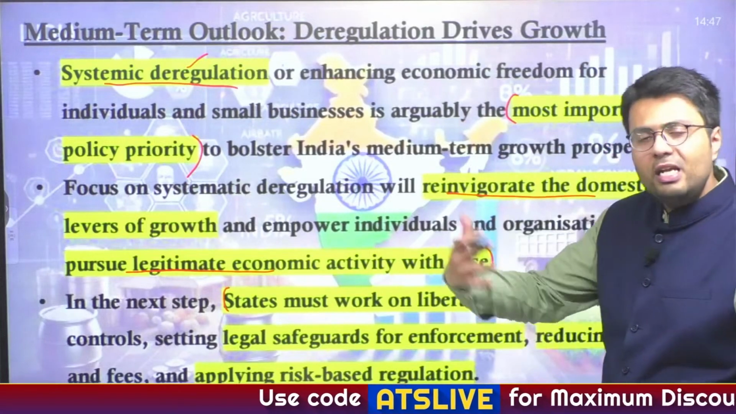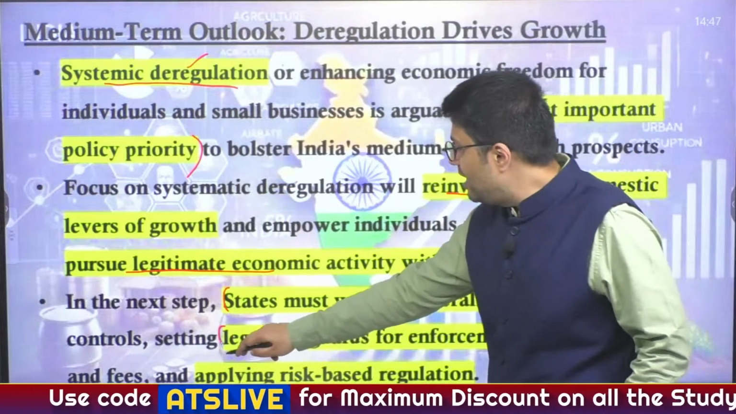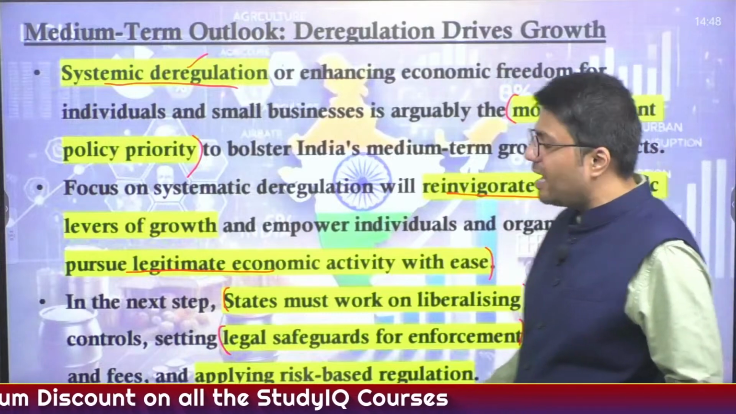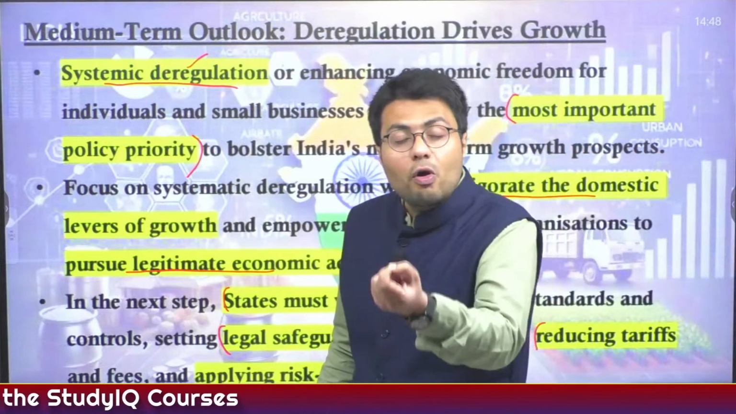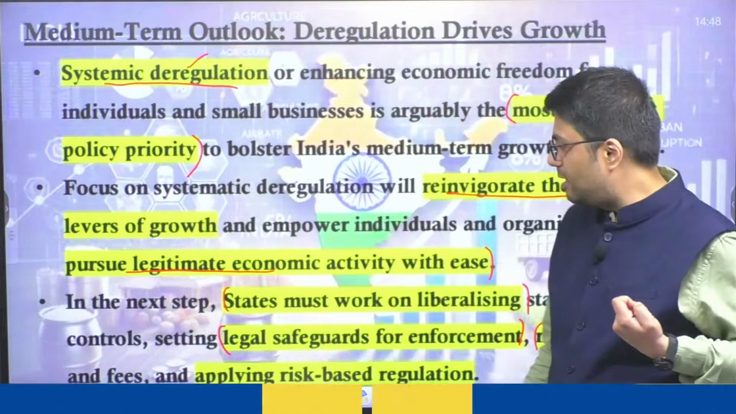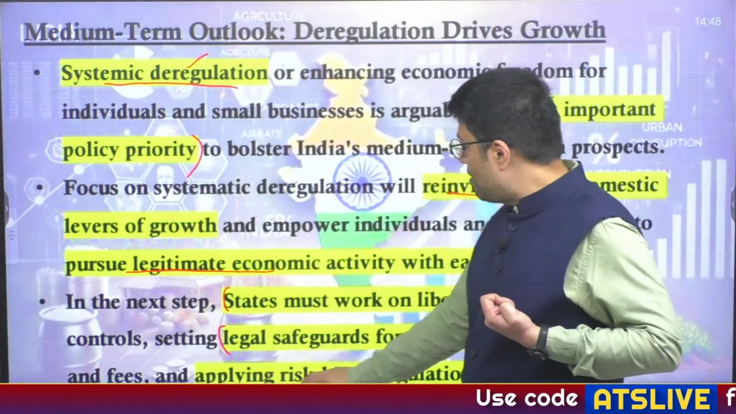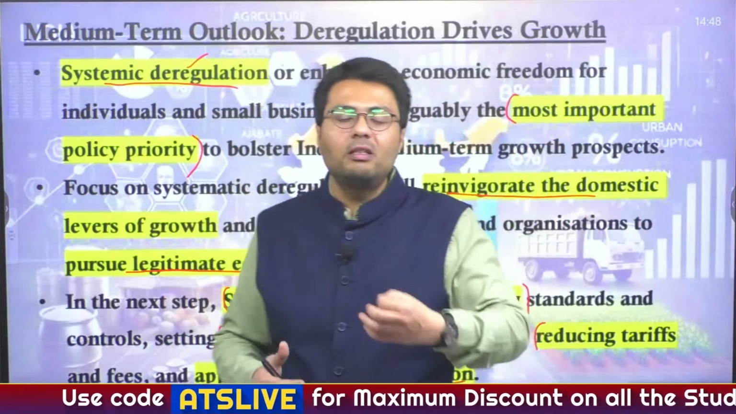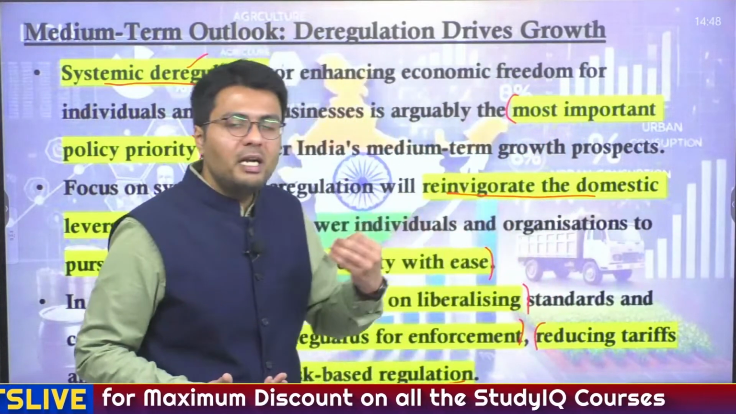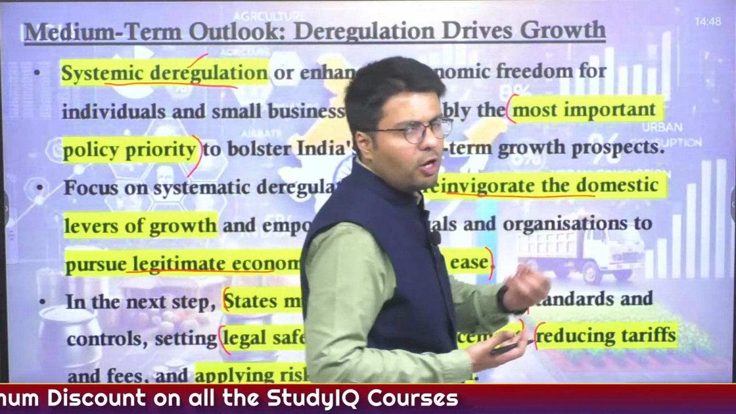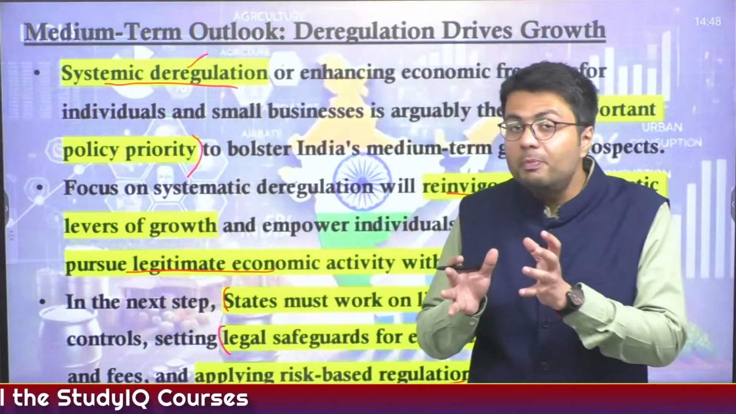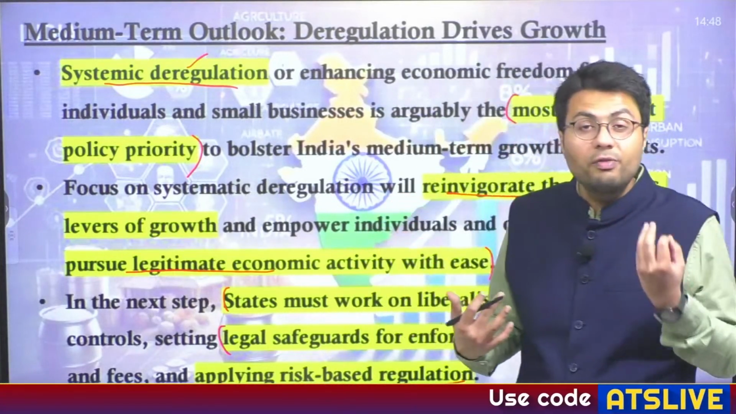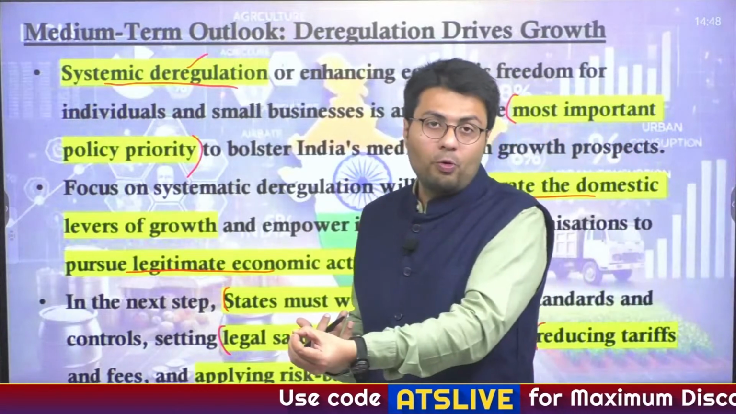and controls which inhibit businesses, provide legal safeguards for enforcement of various directions, and also reduce the tariffs and fees which lead to an increase in cost for key imports which are imported from other countries. And also we need to apply risk-based regulation for sectors that have huge economic and environmental risk. There the regulation should be high, whereas for the sectors that are not prohibitive as far as society or economy is concerned, there the regulation should be minimal. And this will help India's economy to grow further, as it will create conditions for the businesses to thrive and invest more. Understood?